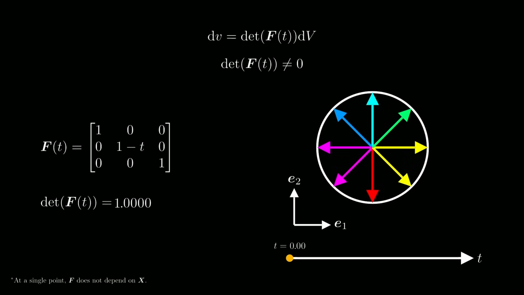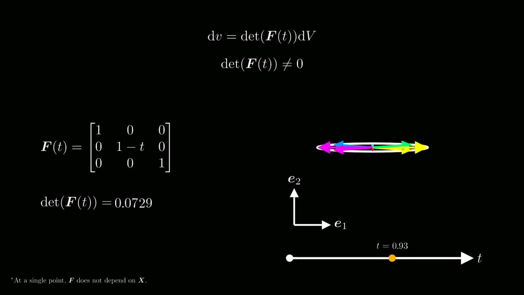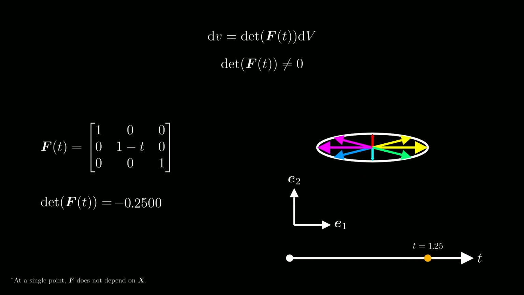If we continue with the same example and let time evolve further, we can see that the determinant becomes negative. Physically, this would mean that the potato is somehow penetrating itself, resulting in a negative deformed volume, which makes no sense. Therefore, the determinant of the deformation gradient must be strictly greater than 0 in continuum mechanics.